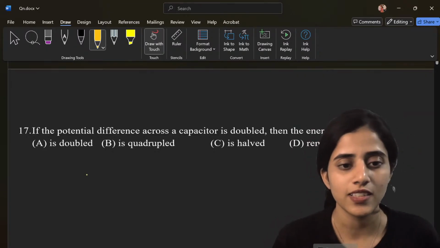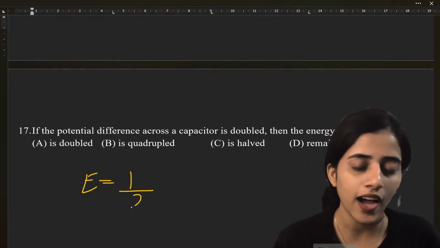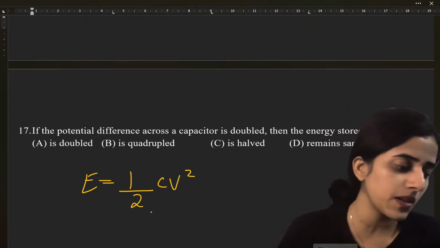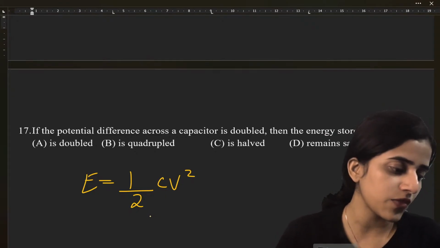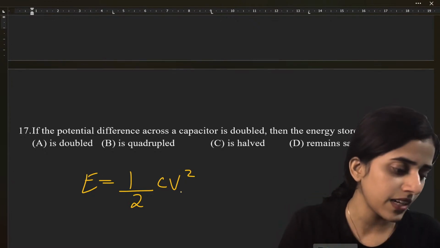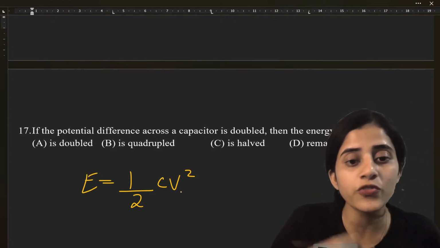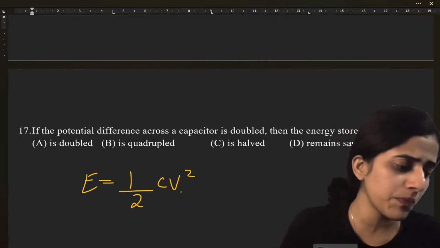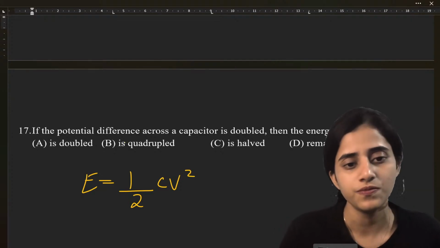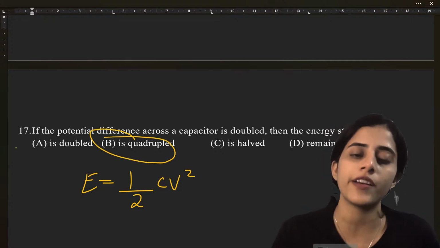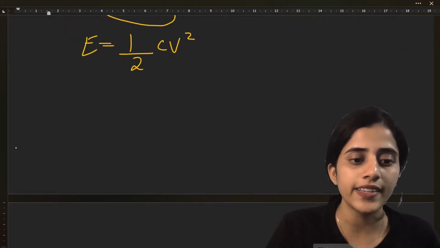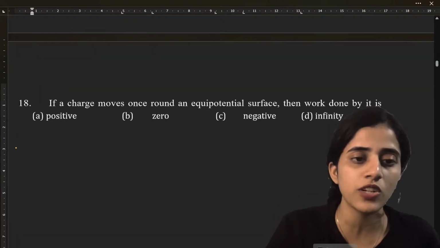What is the formula? E is equal to half CV square. So if the potential across a capacitor is doubled, then what happens? If C is the capacitance and V is the potential difference, if the potential difference V is doubled, then the energy stored will become 4 times because it's V square. Simple. So the answer is quadruple. Very easy. Quickly, next question. We have to do 100 plus questions, so let's move a little faster.